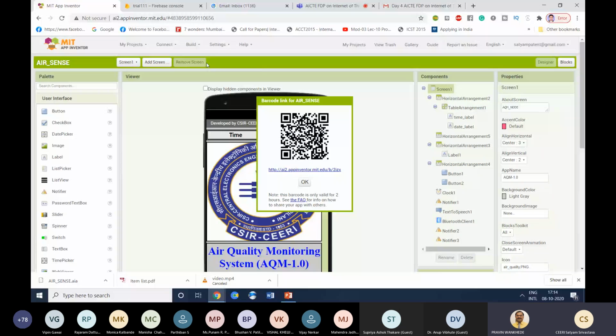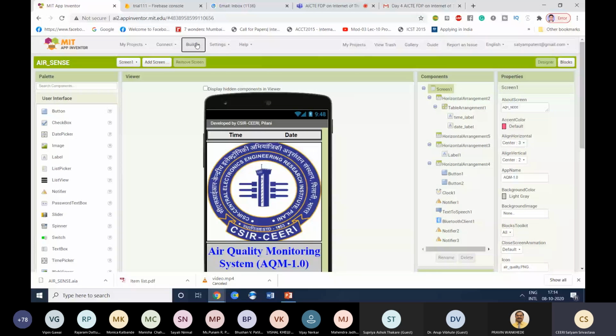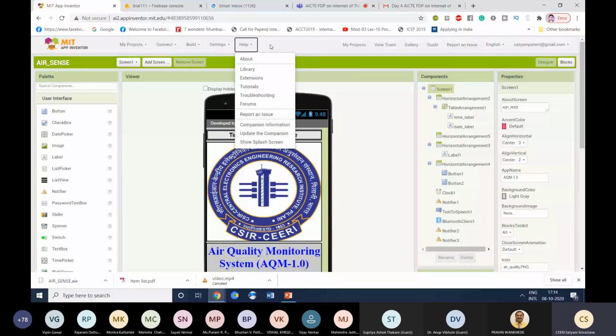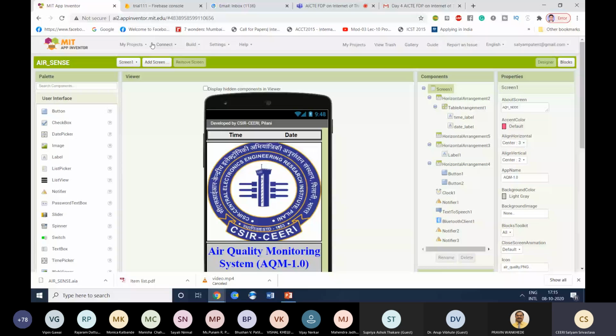So right now you can see that it has provided a barcode link for this particular app. You can scan it and download this app ready-made, without plugging or integrating your phone to your computer via USB connection, right? Okay, so this was the build part, how to build. Now the settings are not required for our applications. This is also not required. Then this is similar to what is in the taskbar. Ready-made buttons are there, but right now we don't require them.